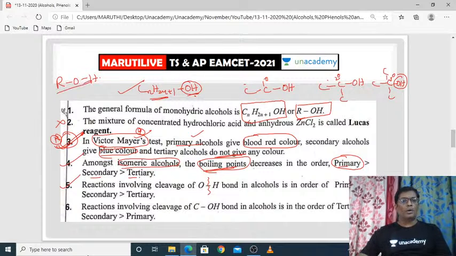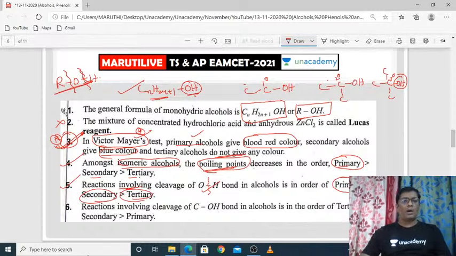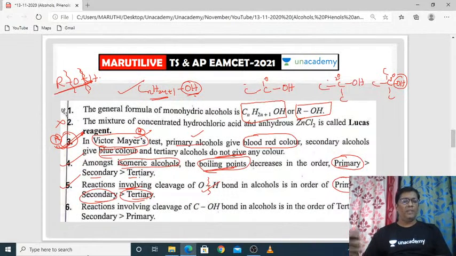Okay. Good. So alcohol means there are two different types of bonds. The bond which is in between the alcoholic oxygen and alkyl, and the bond which is in between oxygen and hydrogen in the alcoholic group. So there are two different types of bond cleavages. The reaction involving cleavage of the OH bond in alcohols is in the order of primary, secondary, and tertiary. Primary alcohol cleavage is very high compared with secondary, and finally compared with tertiary. Tertiary is very weak, so the chemical reactions involving the OH will be very weak for tertiary. If you take secondary, it is somewhat high, and if you take primary, it is very high.